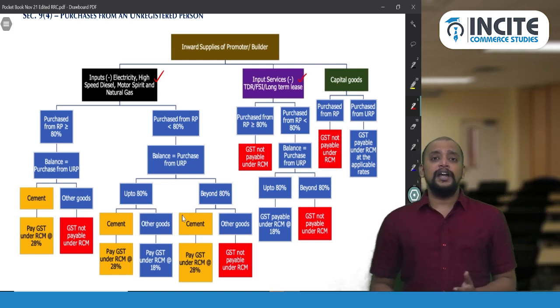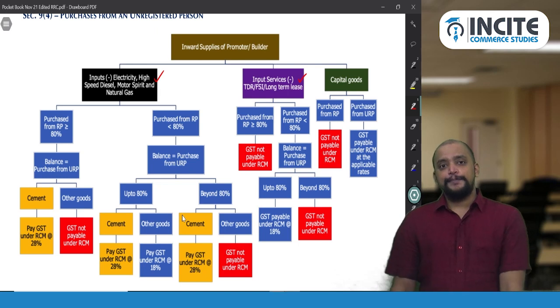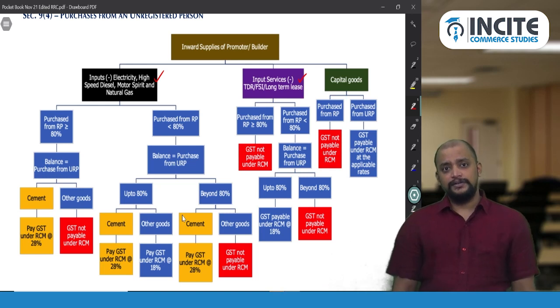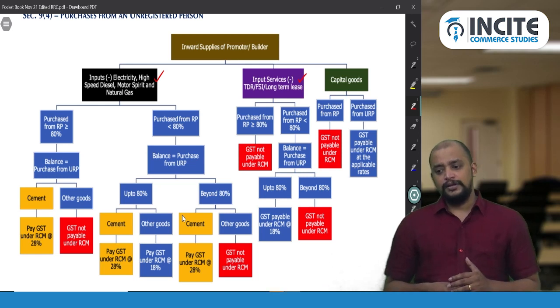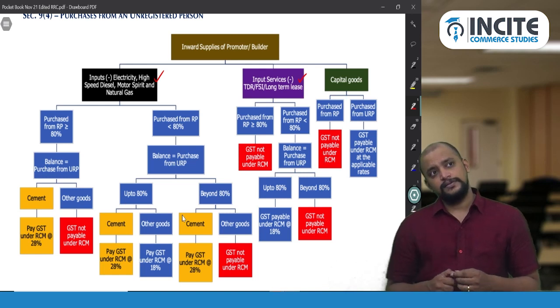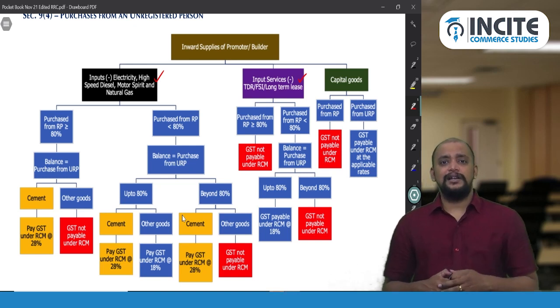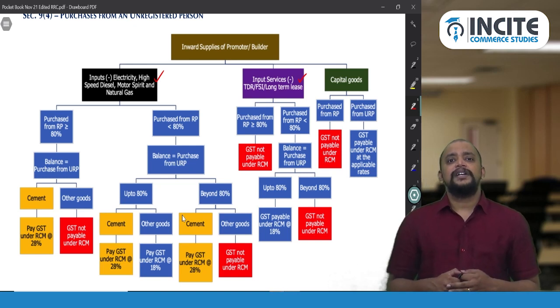Why? Because electricity is by default from an unregistered person. Electricity is from the government's boards or state-run institutions. That is exempted, no? Electricity is exempted, so why would they be registered?